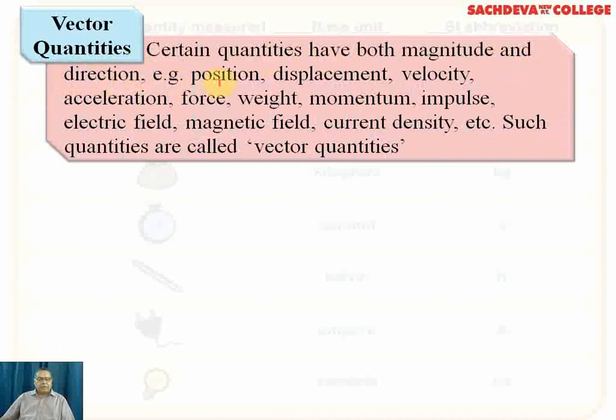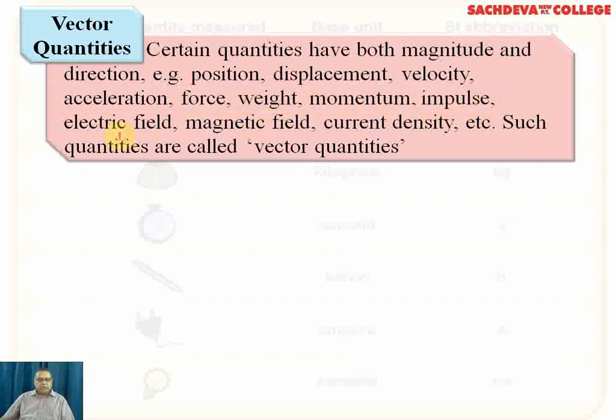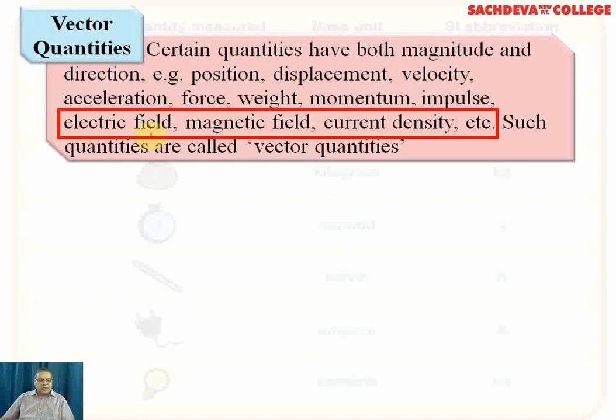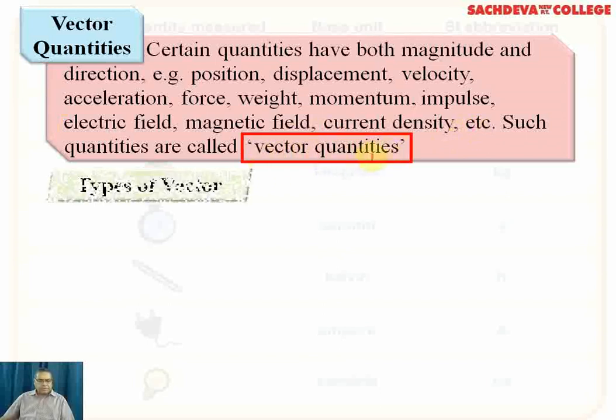For example, position, displacement, velocity, acceleration, force, weight, momentum, impulse. When we use the term impulse, it is the product of force and time. Momentum is the product of mass and velocity. Weight is mass multiplied by acceleration due to gravity. Electric field is force applied per unit charge. Magnetic field is the region around a magnet in which magnetic lines of force dominate. Current density, etc. Such quantities are called vector quantities.